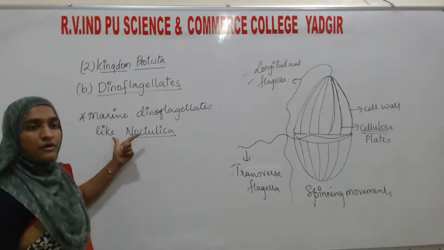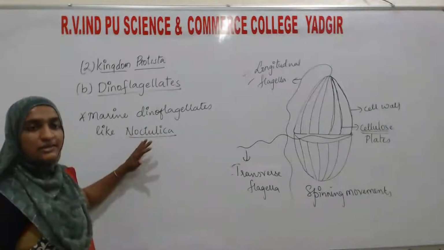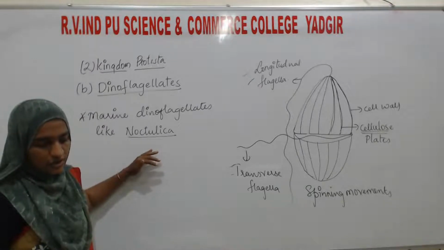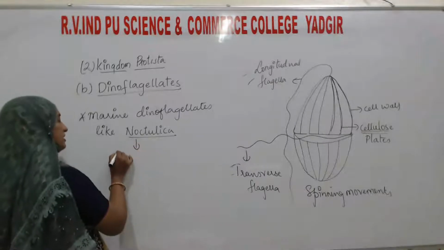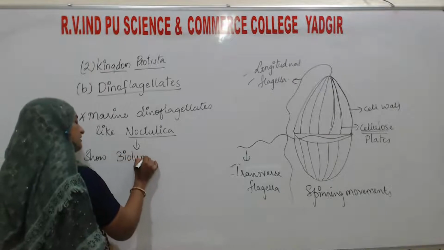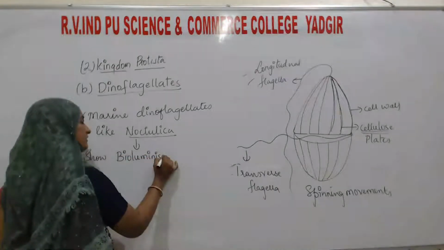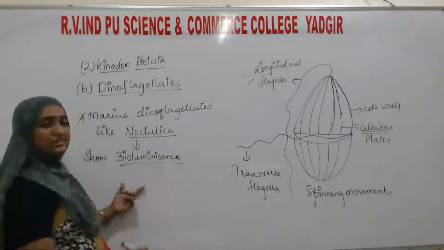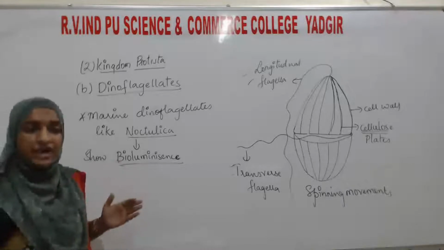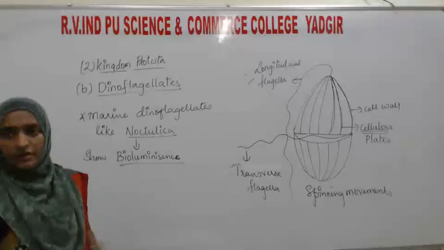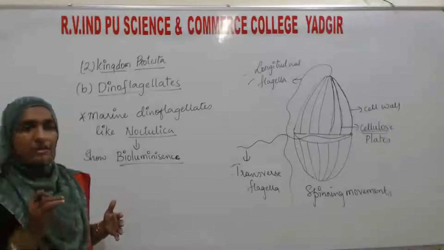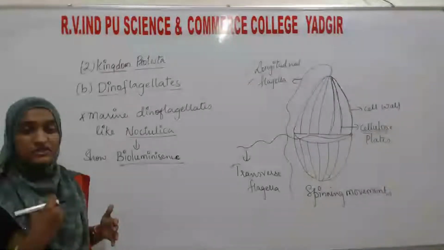These Noctiluca are some of the specialized dinoflagellates. They show a property of bioluminescence. What is meant by bioluminescence? It is the ability of a living organism to produce light from its body. Some aquatic organisms produce light from their body.